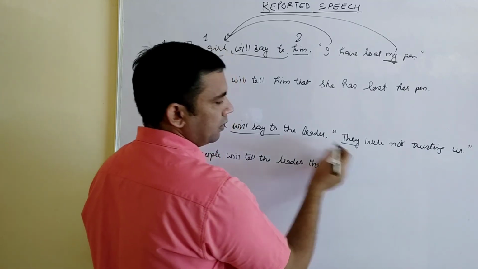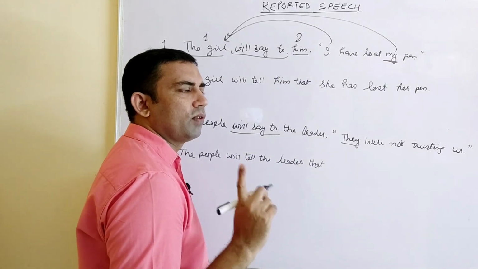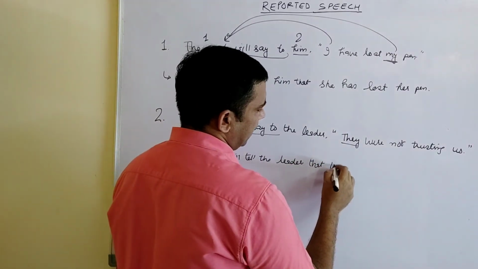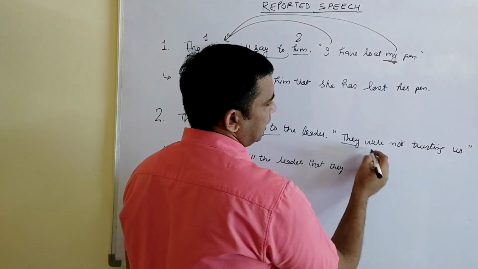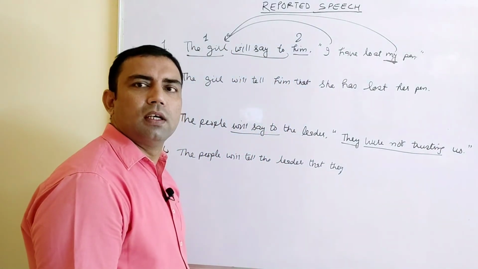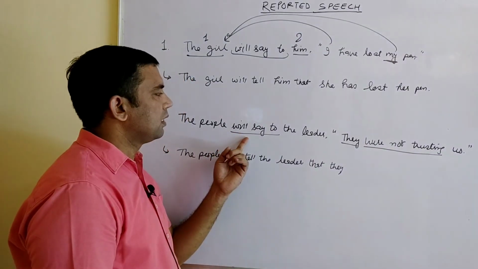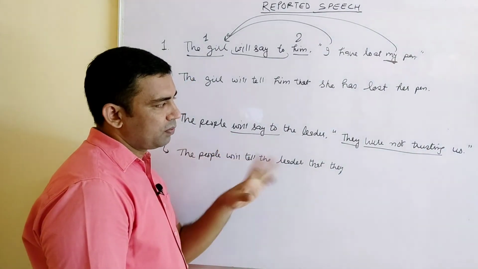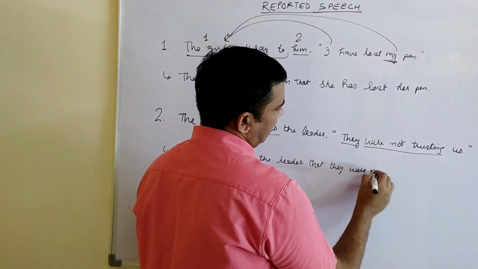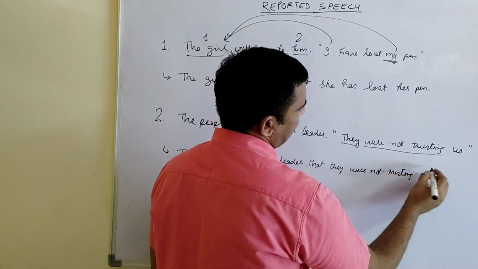Now they is a third person pronoun. I told you we only change the pronouns of first person and second person, not third person. It will be same, that they. Now see the tense, they were not trusting. Which tense is this? This is past continuous tense. That will not change because here we have a future verb. So it will be past continuous itself, that they were not trusting.